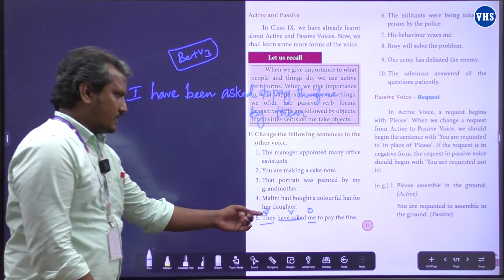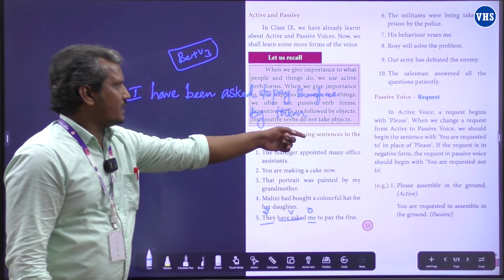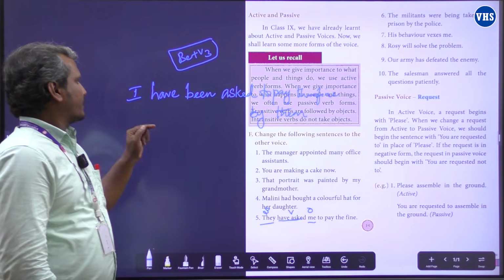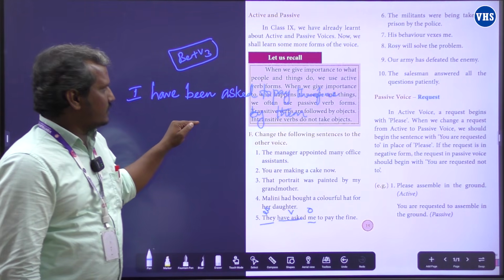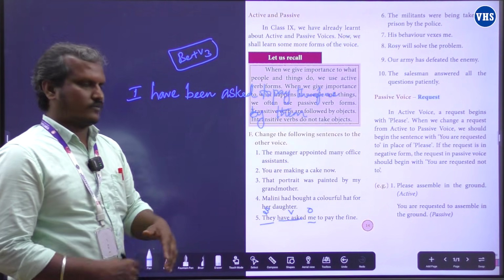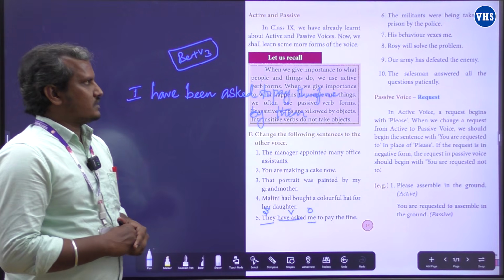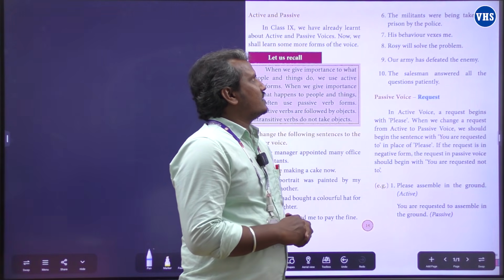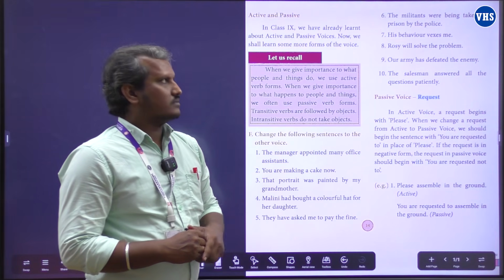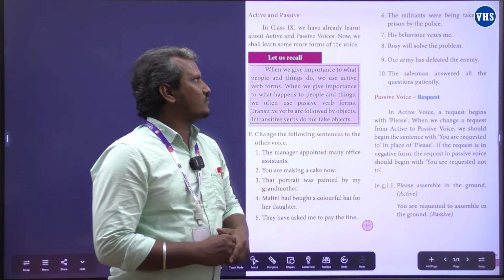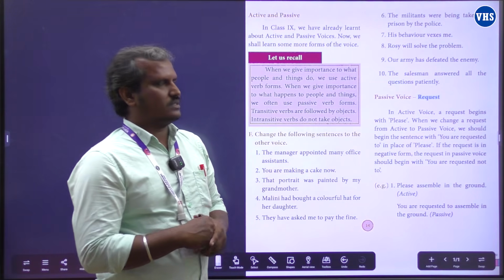Look at this one. The subject they changes into them in the passive voice. Now, let me read the question answer. I have been asked to pay the fine by them. Alright? Right. Now, we'll move on with the sixth sentence. The militants were being taken to prison by the police. The sixth one is, the militants were being taken to prison by the police.